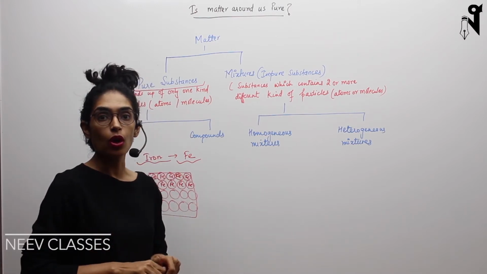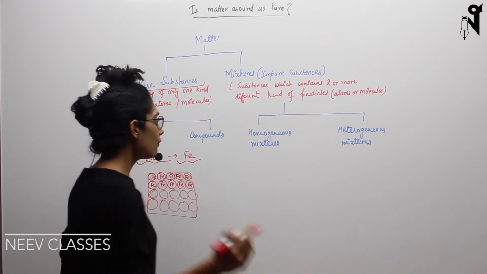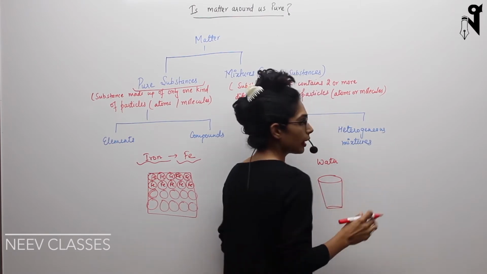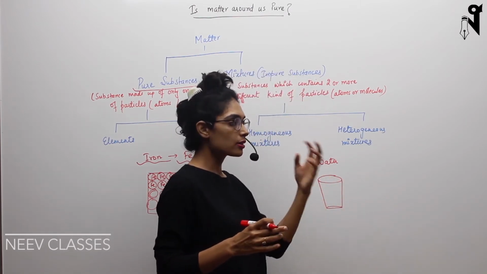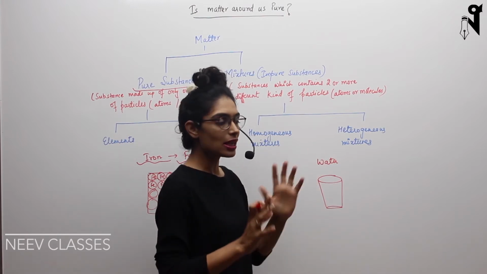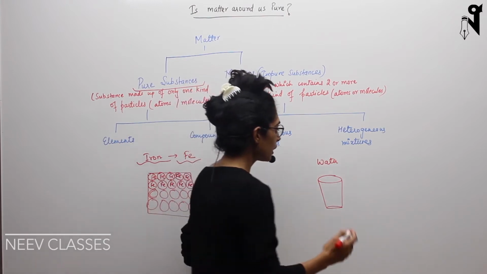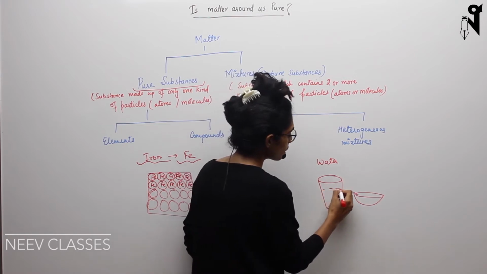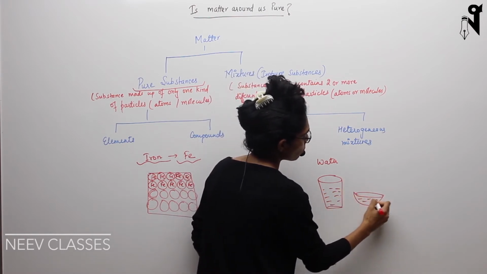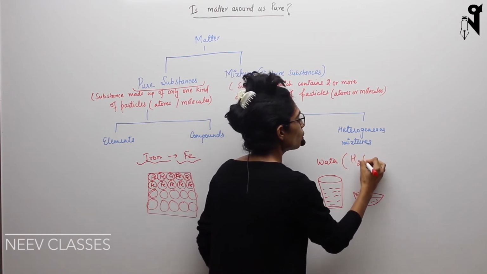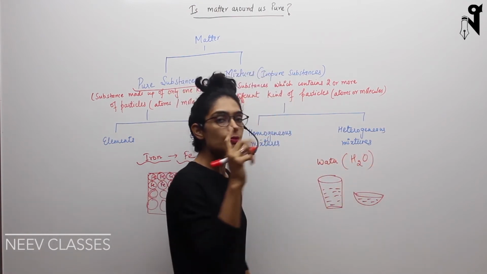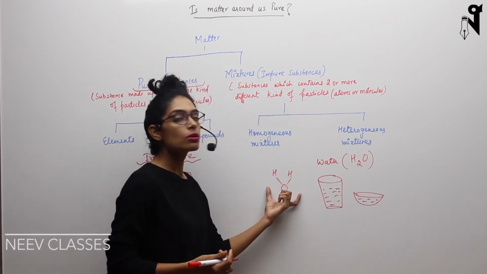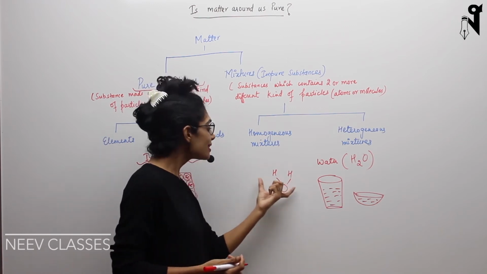Now let's take an example where we'll talk about the same kind of molecules. If I talk about water, I've taken the water in a glass. And please don't assume that this water is dirty or has some other contamination. Nothing. Assume it has no other contamination, only water. Or I have taken it in a bowl or anything. Water's formula is H2O. So basically it is made up of two hydrogen atoms and one oxygen atom. That's how your molecule looks. You got my point. So this is H2O.